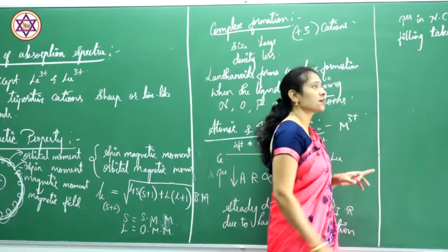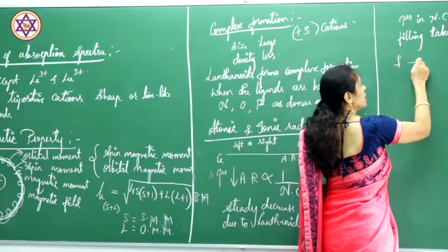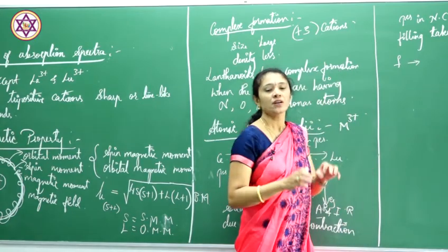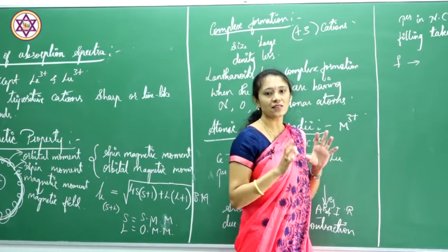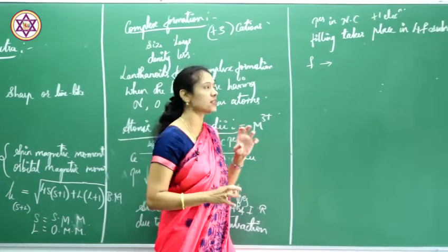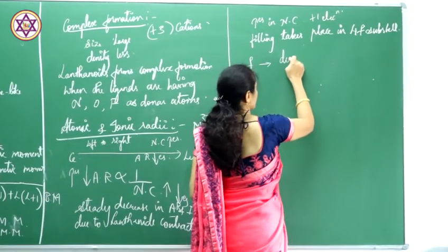You all know that the structure of the f subshell is distorted.